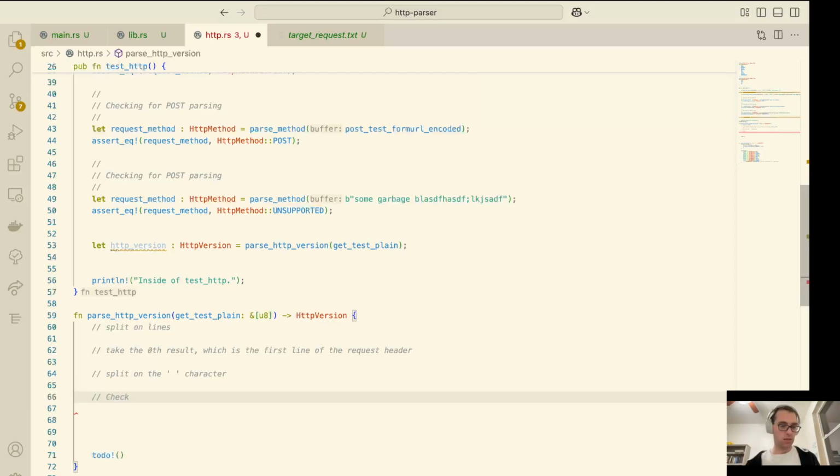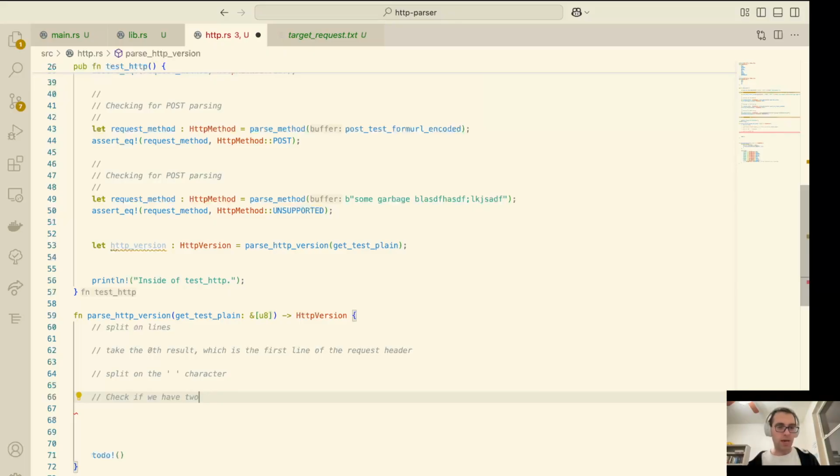Check if we have two pieces. And we could do checking, greater than or equal to two, whatever. No. We're going to simplify it. We're just going to make sure if we have two, we're gonna assume that it's 0.9.